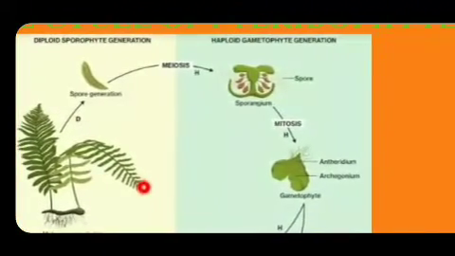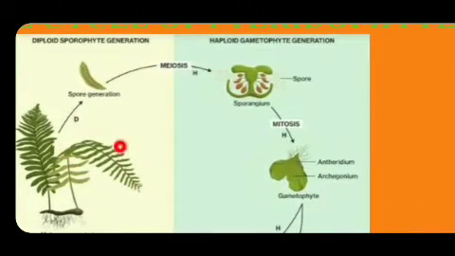If you take a look at the leaf of a fern plant, at the back side we can see brown dot-like structures. That is called strobili. Inside the strobili, sporangia are there. The sporangia contain spores. There are two types of spores. They are microspore and megaspore. Most of the plants produce only one type of spore. It may be either microspore or megaspore. In some plants, both types of spores are produced.